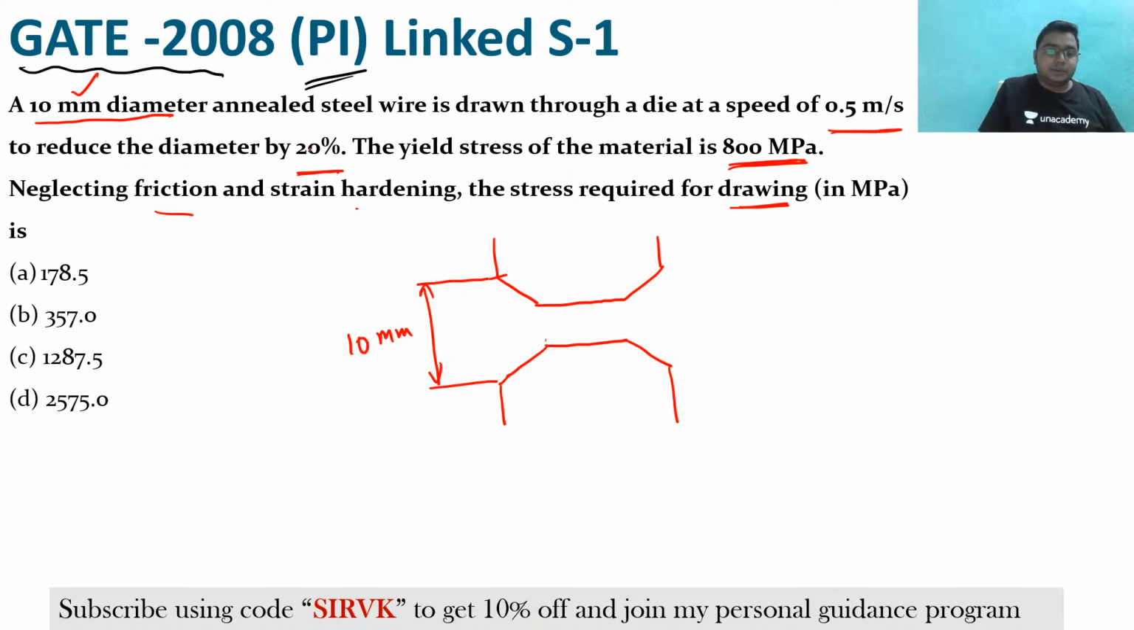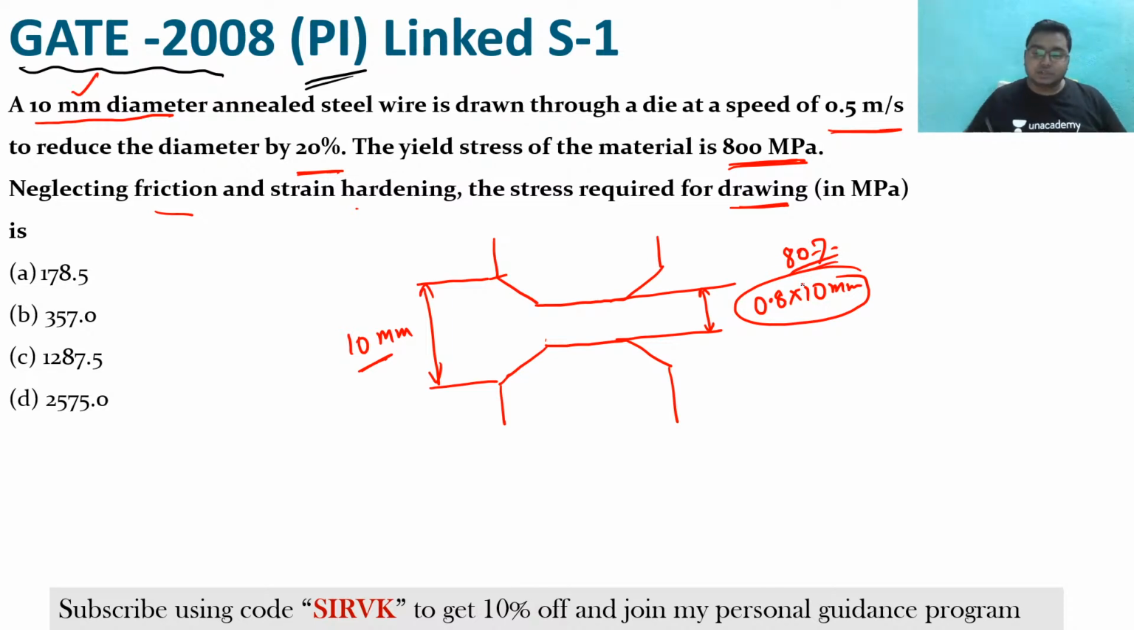Now it is reduced by 20%. So the wire which is coming out from here will be reduced by 20%. That means it will be 0.8 of 10 mm, that is, if 20% is reduced, then 80% remains. So 80% of 10 is 8 mm. So the final diameter is 8 mm.